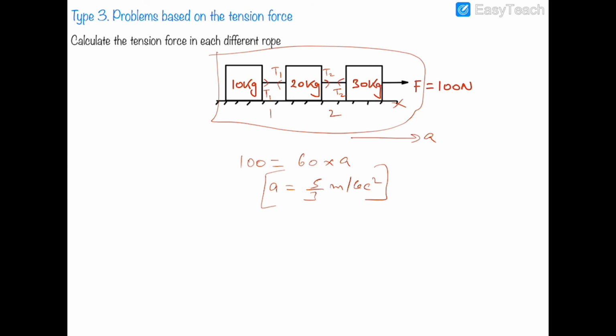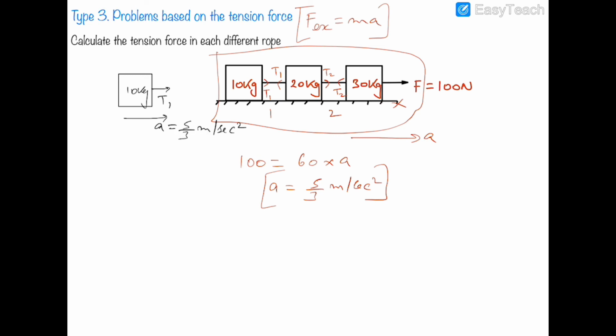Now these tensions T1 and T2 are the internal forces of the system. So I am not considering them in F equals ma, because when we write F equals ma, then that F is the external force, a is the acceleration of the system and m is the mass of the system. Now if I draw the free body diagram of the 10 kg block, this is the 10 kg block and it is being pulled by a tension of T1 in the forward direction, and it is moving with the acceleration a, which is equal to 5/3 meters per second square.